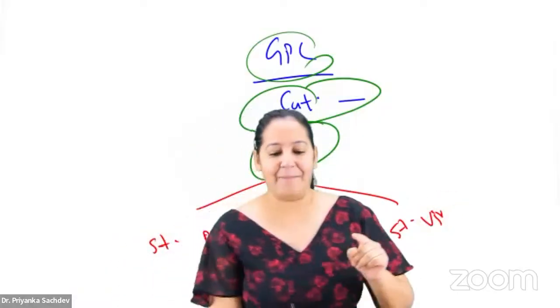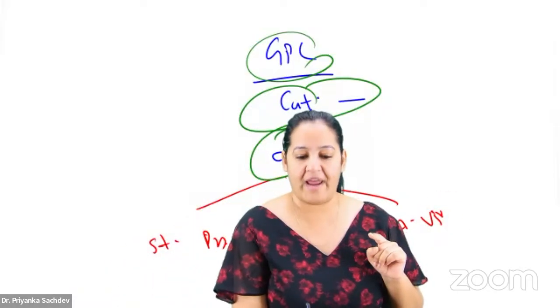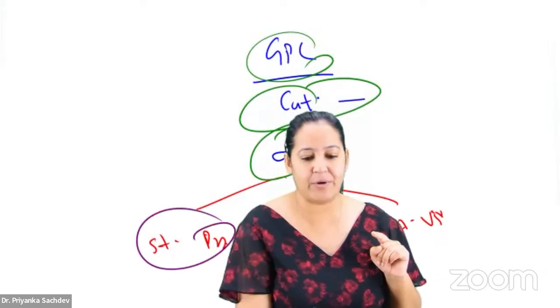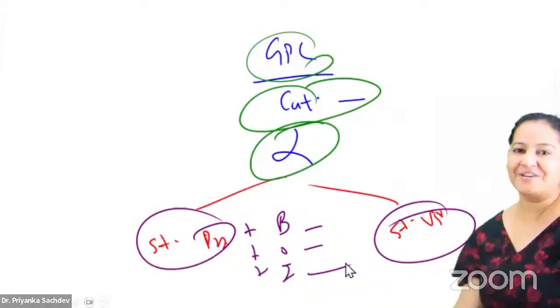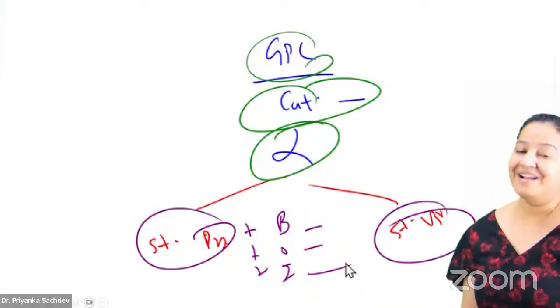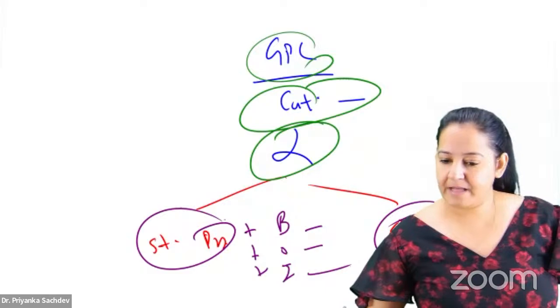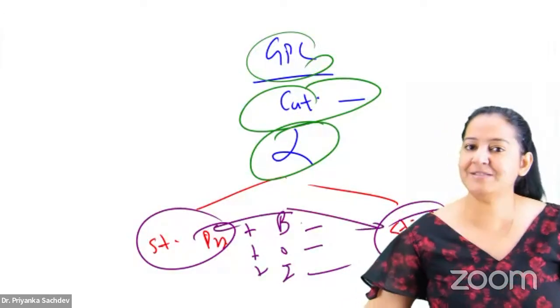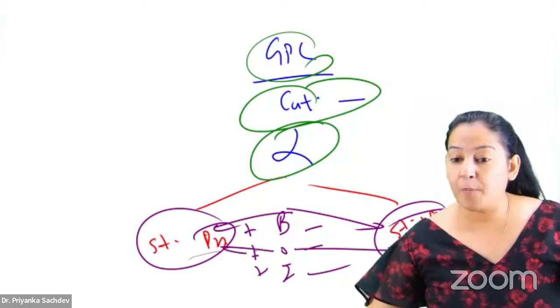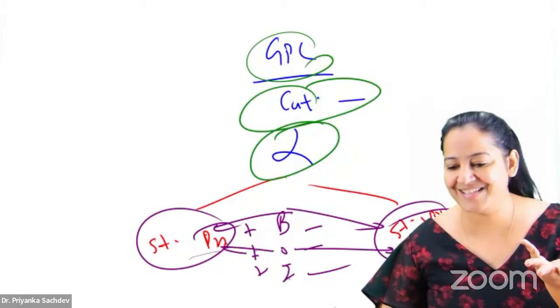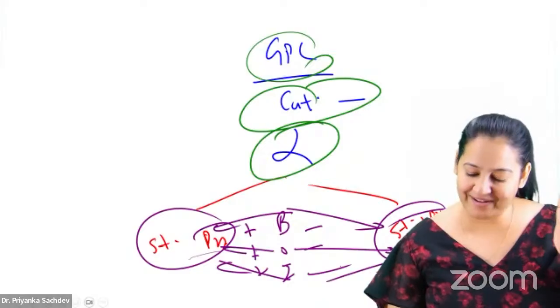So the next test I apply is Bank of India, BOI. If all 3 are positive, it's pneumonia. If all 3 are negative, it's viridians. Done. All 3 positive, it's pneumonia. All 3 negative, it's viridians. What do you mean by positive and negative? This one is bile soluble, this one is bile insoluble. This one is optochin sensitive. This one is optochin resistant. This one ferments inulin. This one does not ferment inulin.